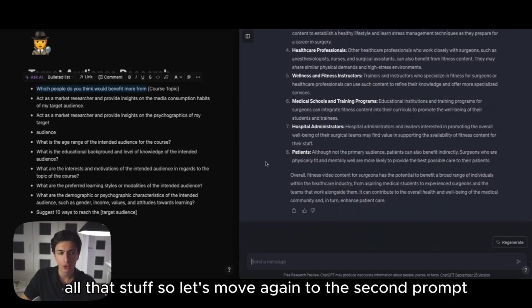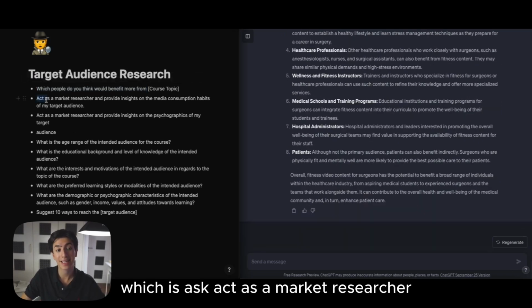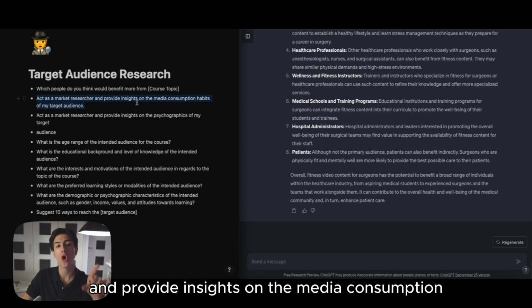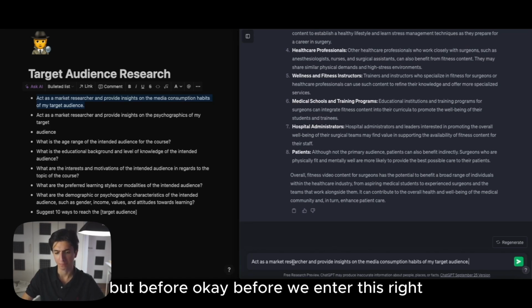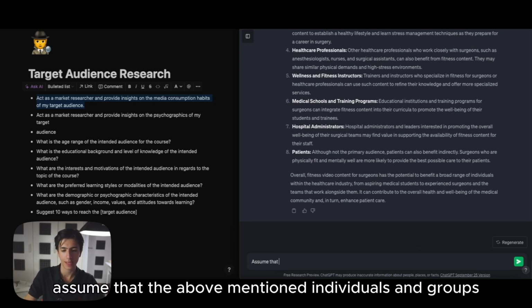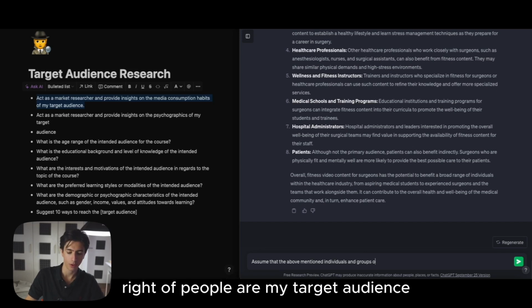So let's move again to the second prompt, which is act as a market researcher and provide insights on the media consumption habits of my target audience. But before we enter this, let's say assume that the above mentioned individuals and groups of people are my target audience.